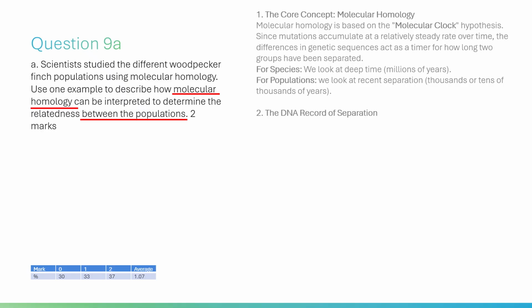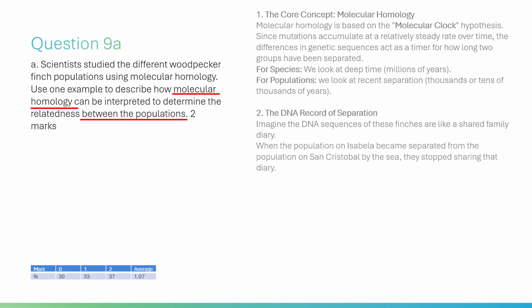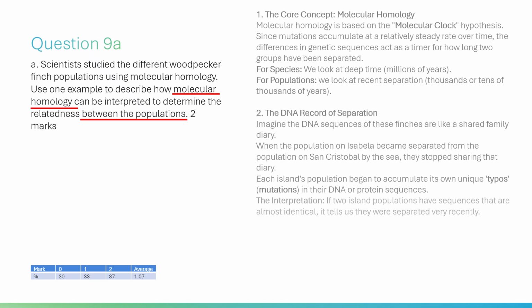2. The DNA record of separation. Imagine the DNA sequences of these finches are like a shared family diary. When the population on Isabela became separated from the population on San Cristóbal by the sea, they stopped sharing that diary. Each island's population began to accumulate its own unique typos, mutations in their DNA or protein sequences.